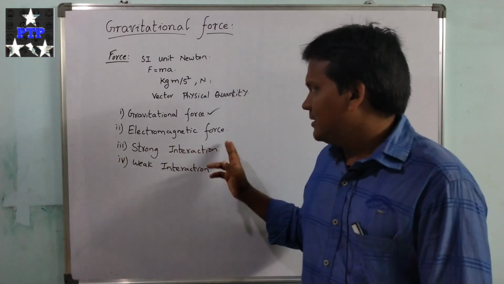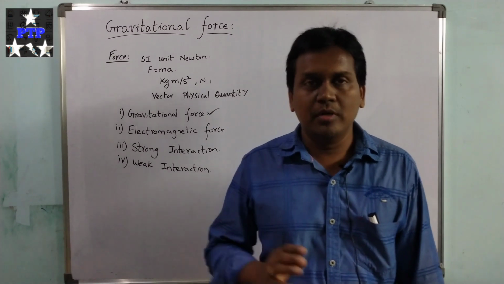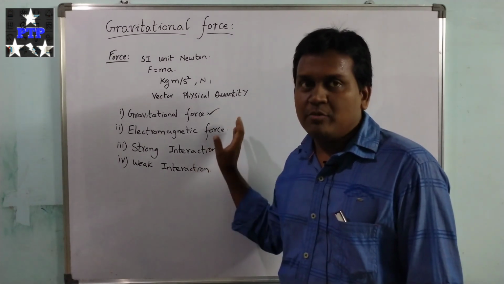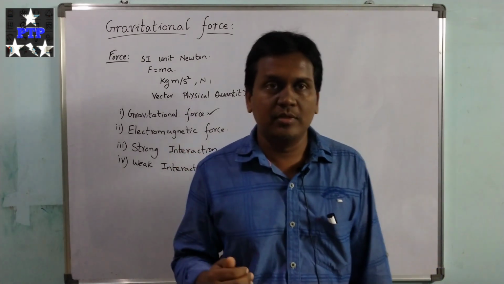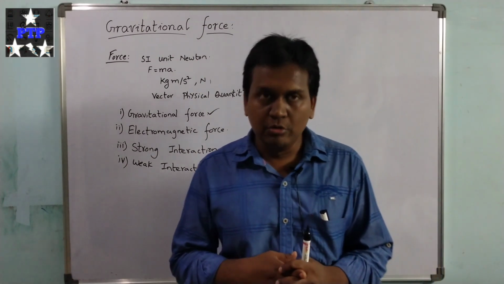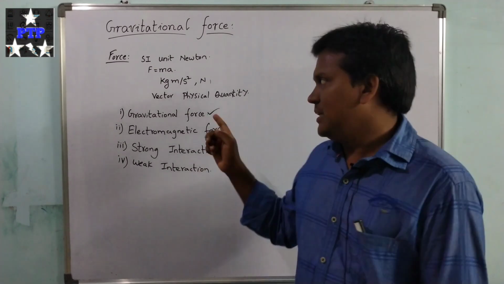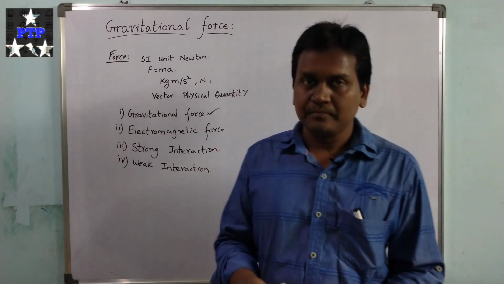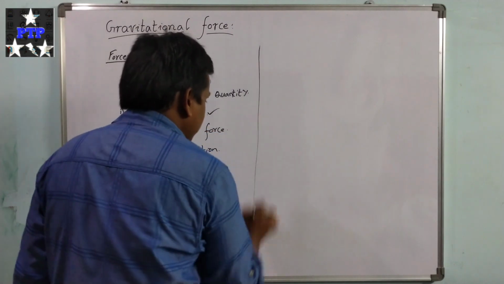But the strong interaction and weak interaction between the atoms or molecules are strong forces. And electromagnetic force is also a strong force because it is having a very short range. Due to its short range, it is the strong force, but gravitational force is a weak force due to its long range.